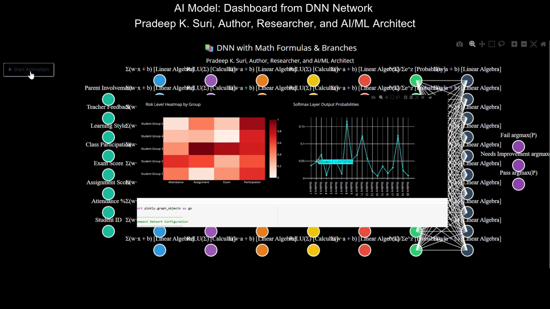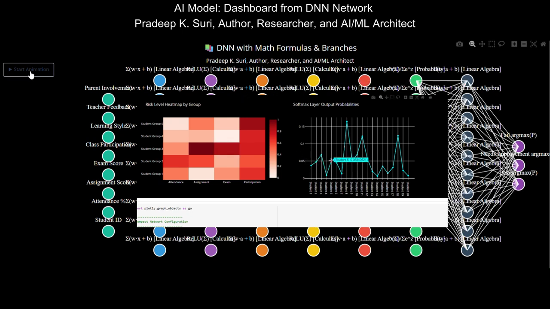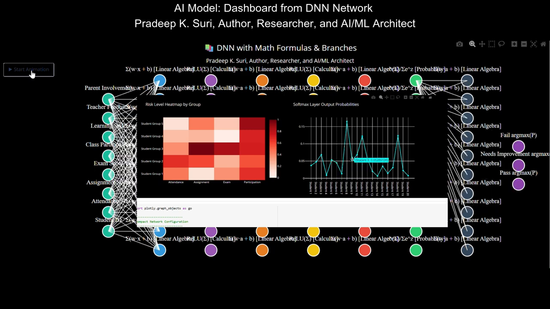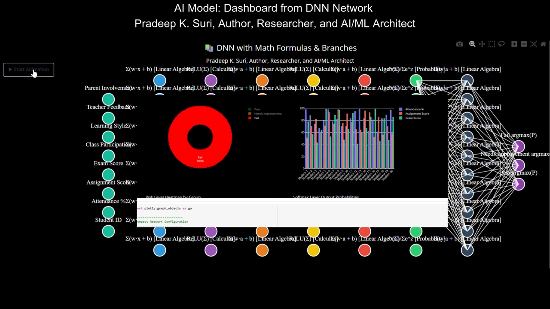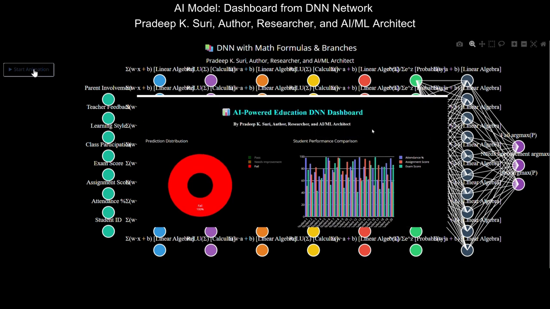In summary, this AI-powered education dashboard offers a comprehensive suite of tools for educators to monitor, analyze, and intervene in student learning. It moves beyond simple grading to provide predictive insights, highlight individual and group performance trends, and identify areas of risk, ultimately empowering educators to make data-driven decisions to improve student outcomes.